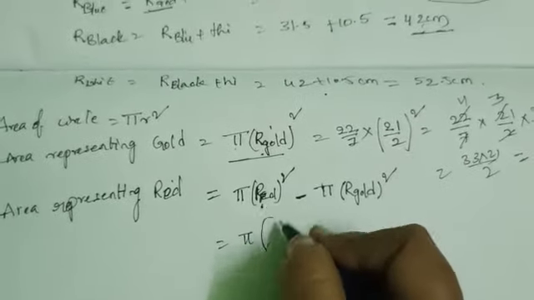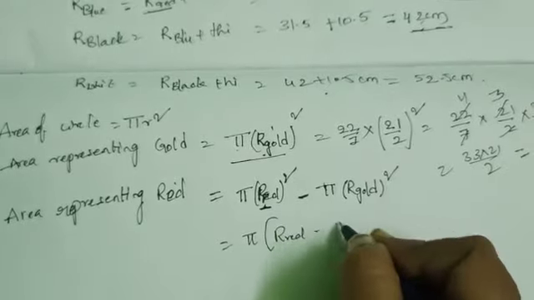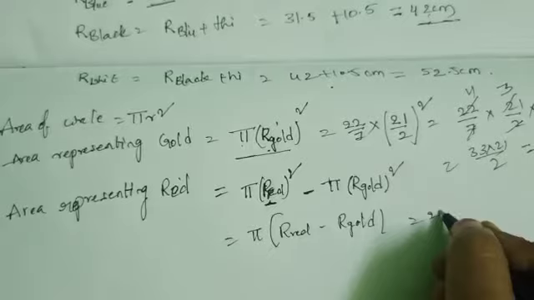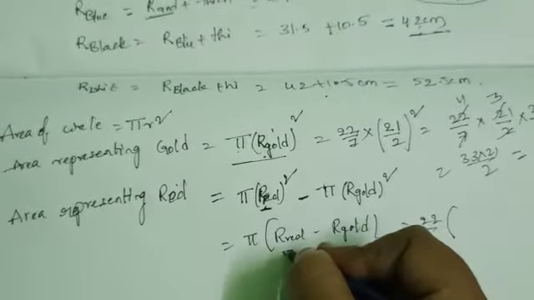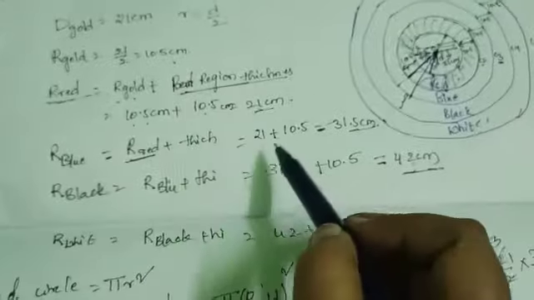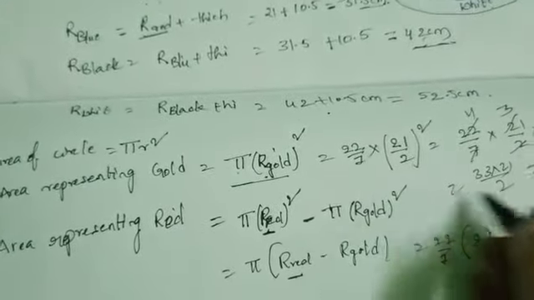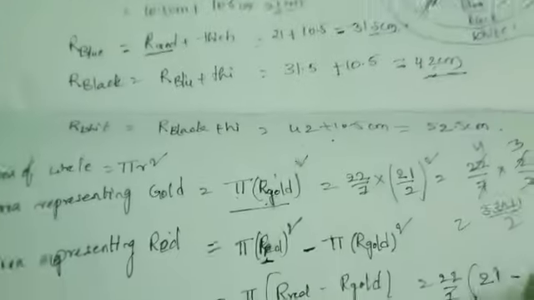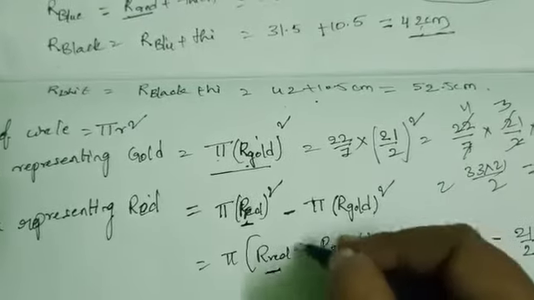Pi is common, so it is r red minus r gold, which is equal to 22/7 into the red region radius, 21 centimeters, minus the gold region, 10.5 centimeters or 21/2 centimeters.